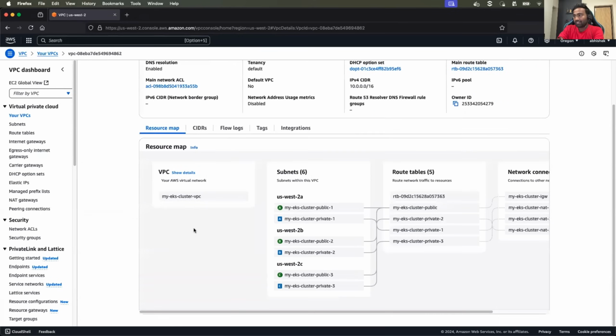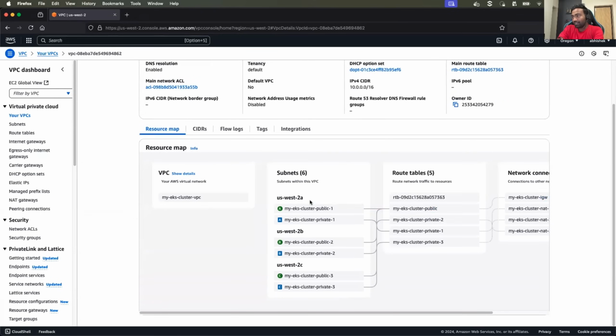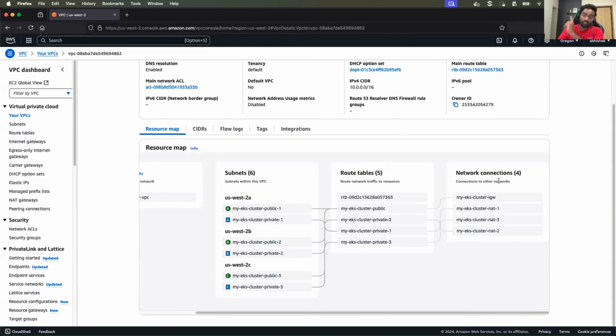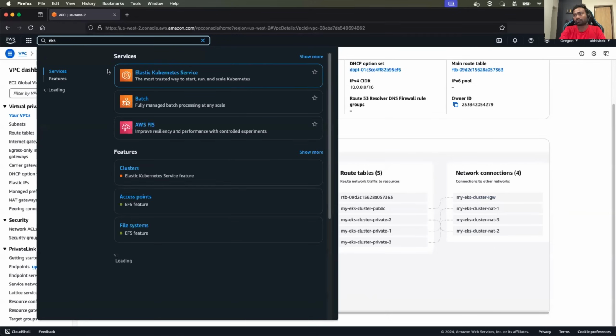Within the VPC, it created the private subnet, it created the public subnet, route tables are created, and internet gateway is also associated. And you can also see a NAT gateway is associated with individual private subnet. So a perfect VPC configuration. And now let's head to the EKS.